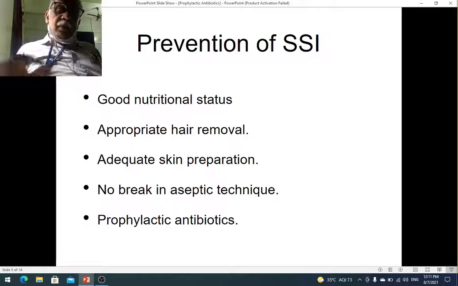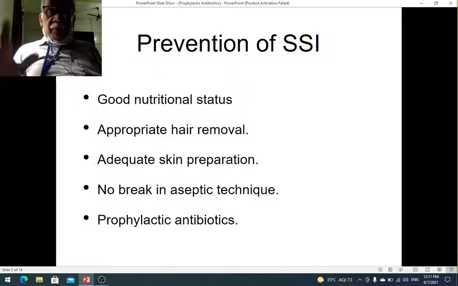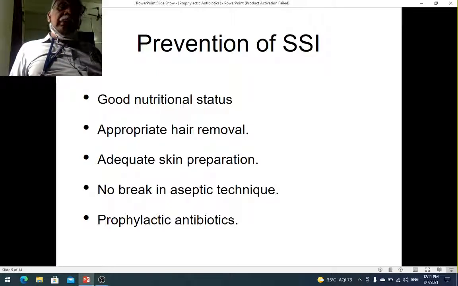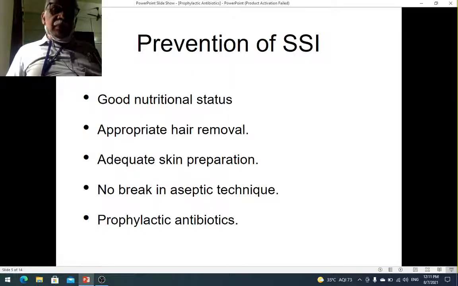Only the area where you are going to put an incision, you have to remove the hair. So, appropriate hair removal. Skin should be prepared adequately. That is why we clean the skin with either betadine or povidone-iodine or chlorhexidine or a combination of the two. The idea is you are trying to remove all the organisms from the abdomen where you are putting the incision.